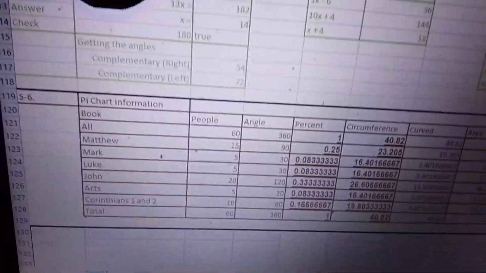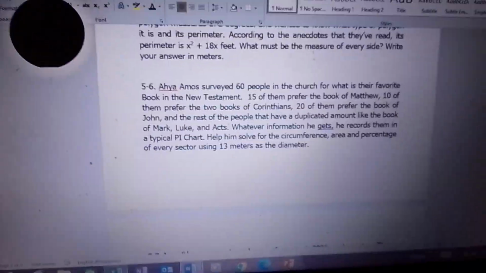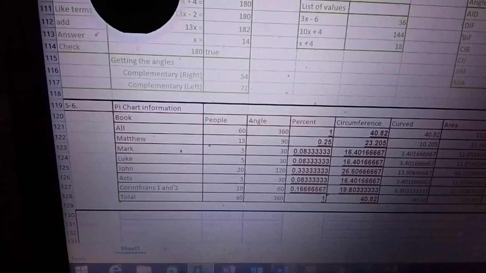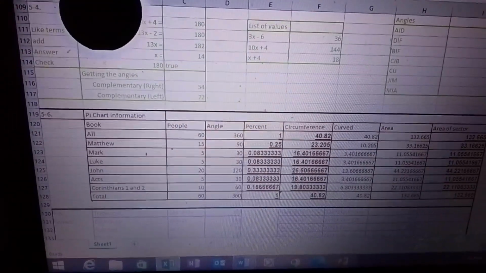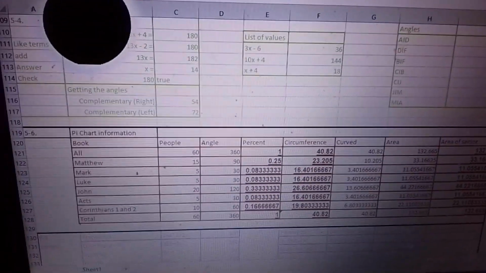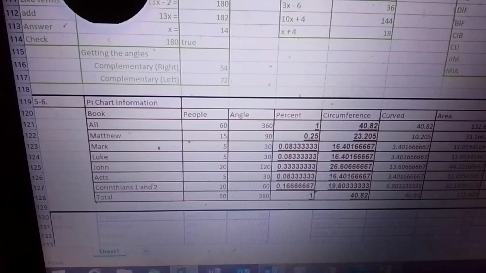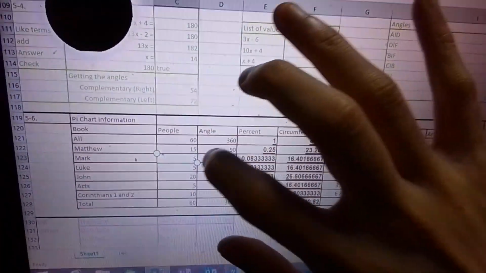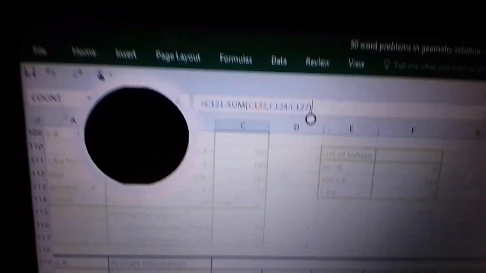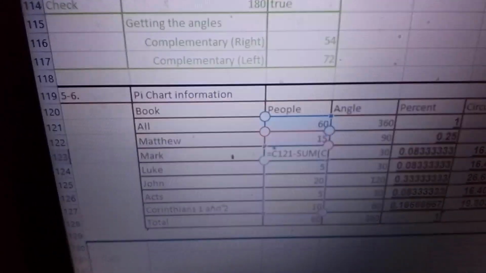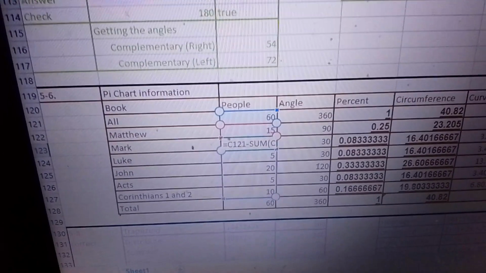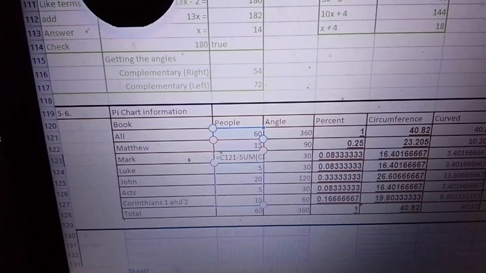And then for John, there are 20. So what did we do to get the rest? We know we're supposed to get 5 for all the others, like Mark, Luke, and Acts. And why did we get 5? Because this is the formula. What I did was 360 minus the sum of all the 3 that were given, which are the book of Matthew, the book of John, and the 2 books of Corinthians.